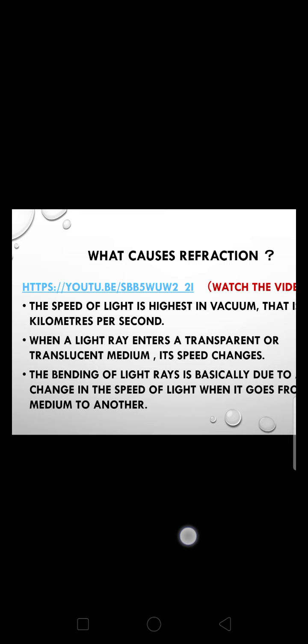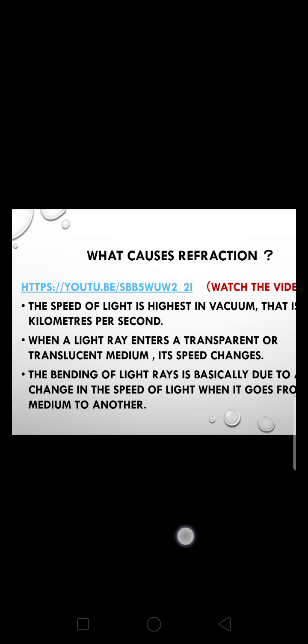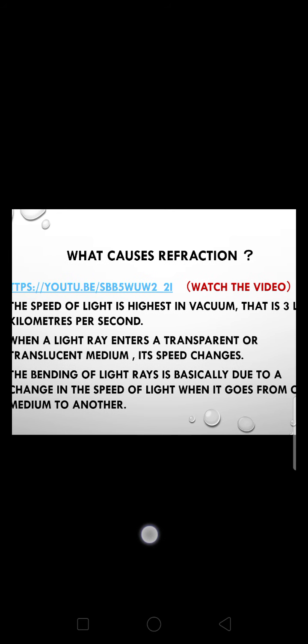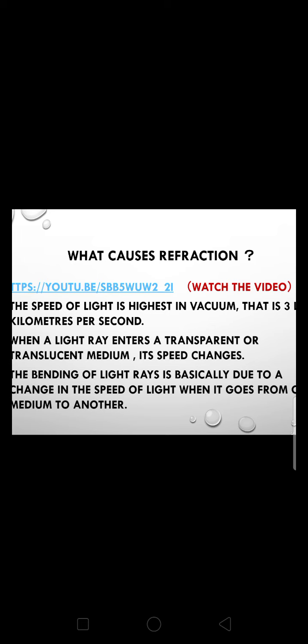When a ray of light enters a transparent or translucent medium, its speed changes. The bending of light rays is basically due to a change in the speed of light when it goes from one medium to another medium. The speed of light increases when it goes into an optically rarer medium.